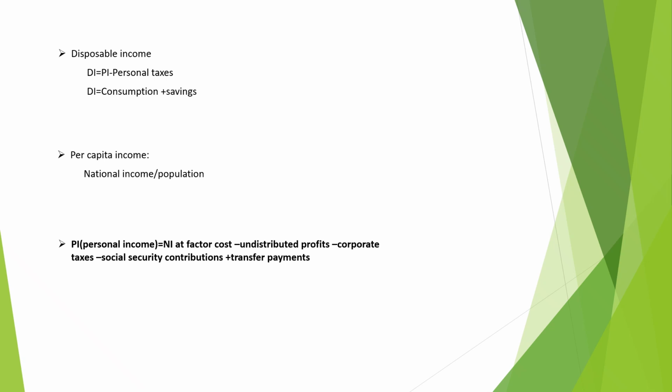Next one, personal income. Personal income is equal to national income at factor cost minus undistributed profits minus corporate taxes minus social security contributions plus transfer payments.